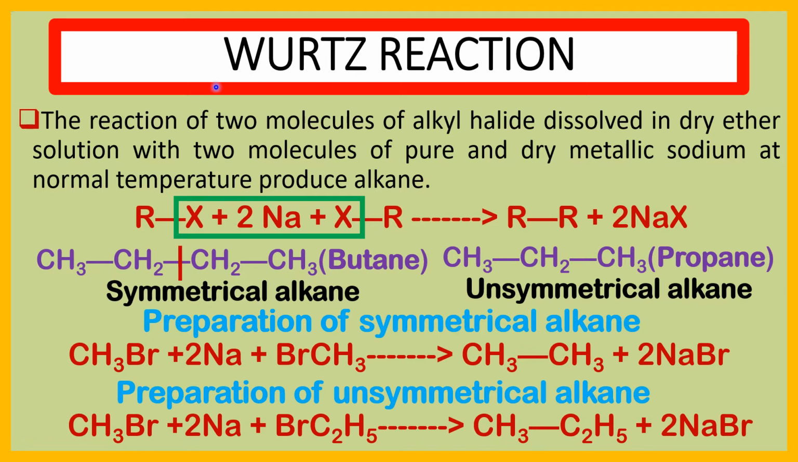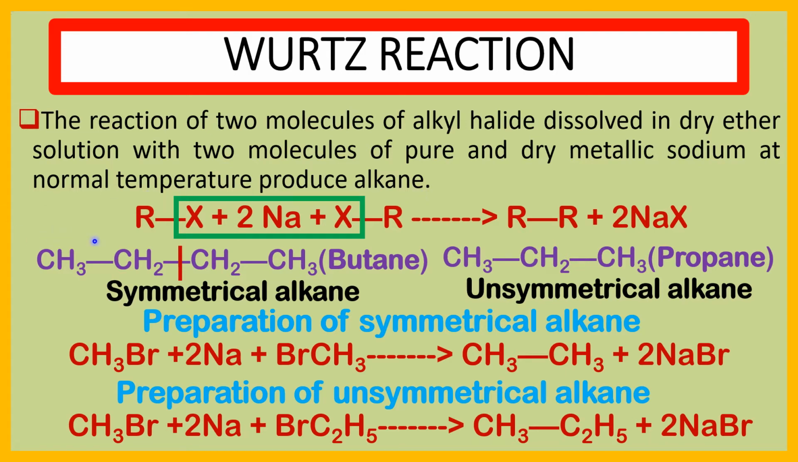Now see the second method for the preparation of alkane, the Wurtz reaction. The reaction of two molecules of alkyl halide, RX is the alkyl halide, dissolved in dry ether solution, with two molecules of pure and dry metallic sodium at normal temperature produces alkane.